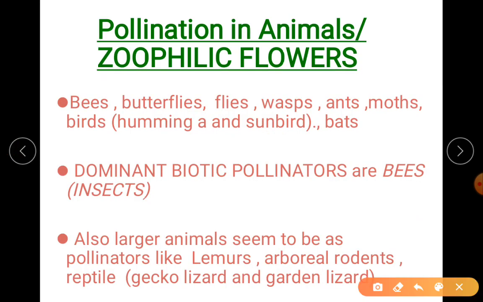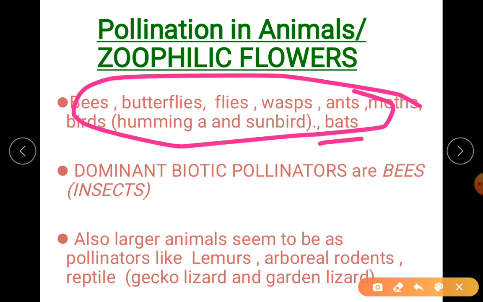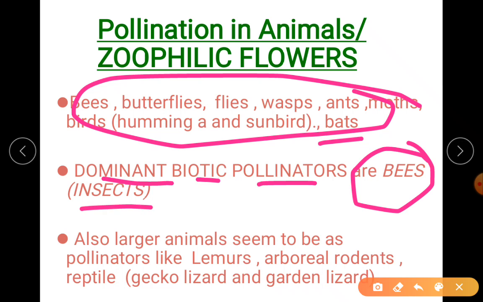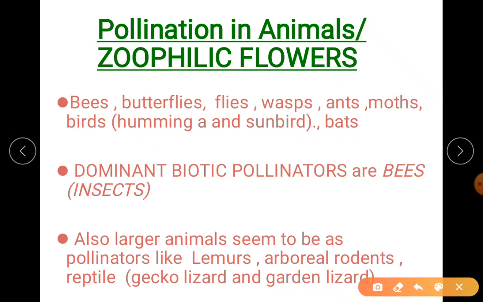Without any delay, I'm just starting. Which are the examples? Bees, butterflies, flies, wasps, ants, moths, birds. Birds like hummingbird and sunbird, and there are bats. Bat is a mammal. Now among these, you have a very important dominant biotic pollinator, the honeybees, which are the most important pollinators in your crop fields. So we highlight that bees are the dominant biotic pollinator.